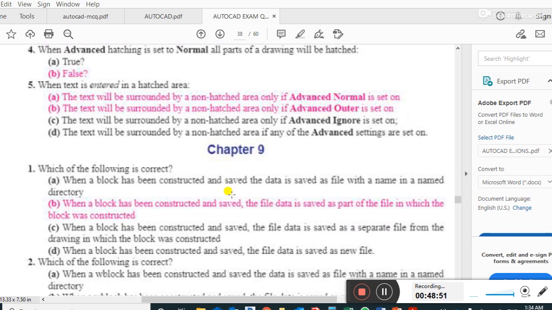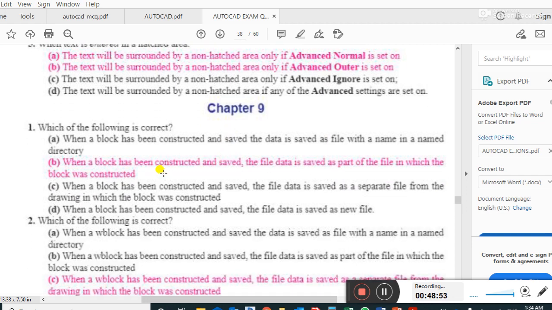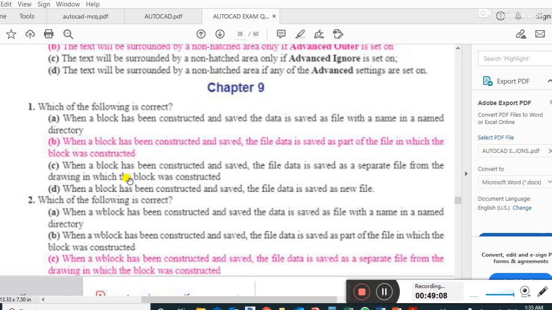Question number 1 from chapter 9. Which of the following is correct? When the block has been constructed and saved, the file data is saved as a part of the file in which the block was constructed. Right answer.